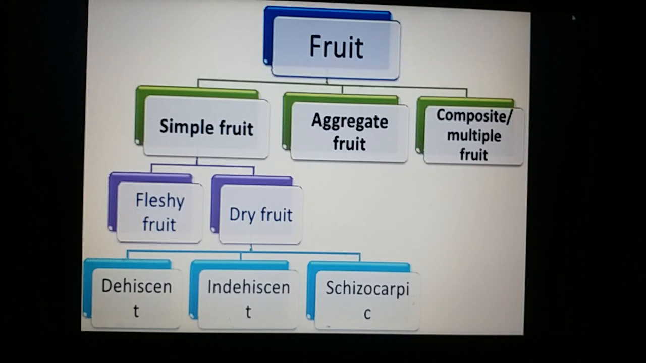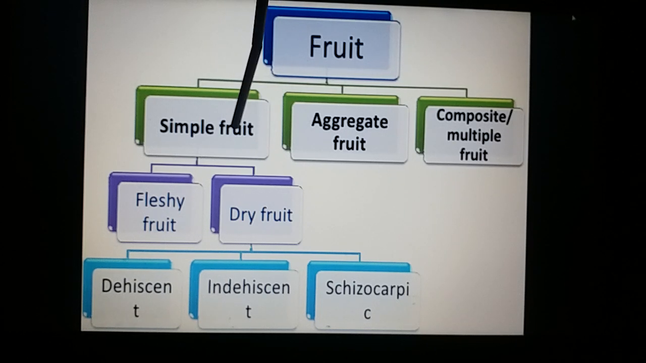Now, let's come to the true fruits. The true fruits are fundamentally classified into three types: the simple fruit, the aggregate fruit, and the composite or multiple fruit. If a single fruit is formed from a single flower, then it is called simple fruit. Formation of a group of fruits from a single flower, that is from an apocarpous ovary, we'll be seeing it later on, is called aggregate fruit, where the entire inflorescence will turn into the composite fruit.